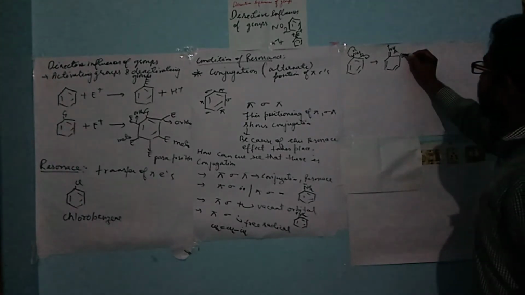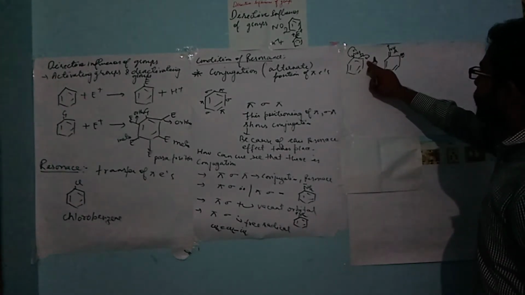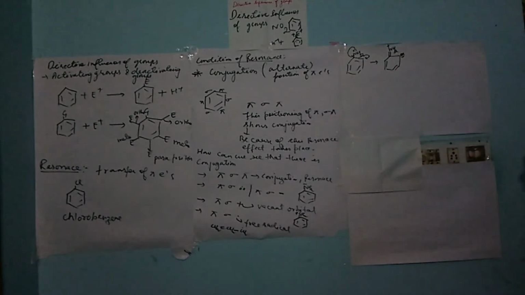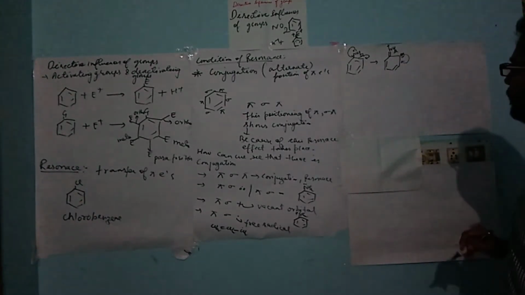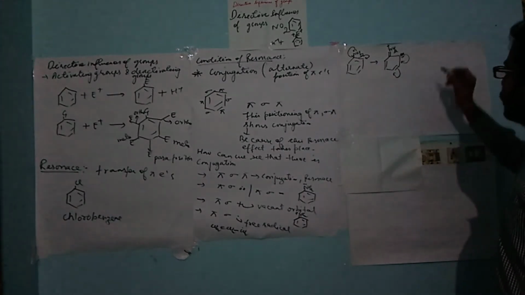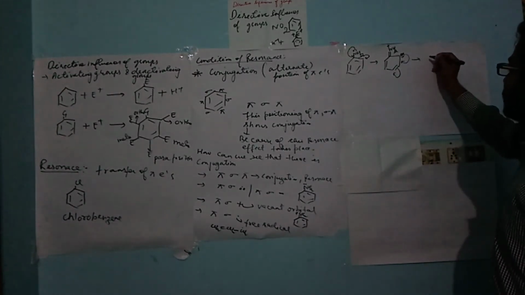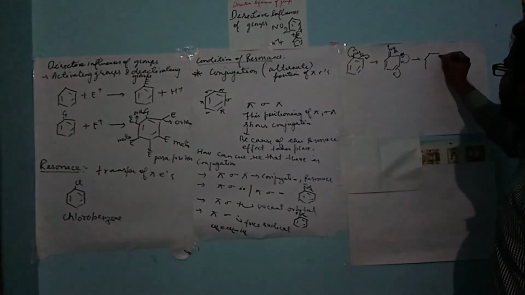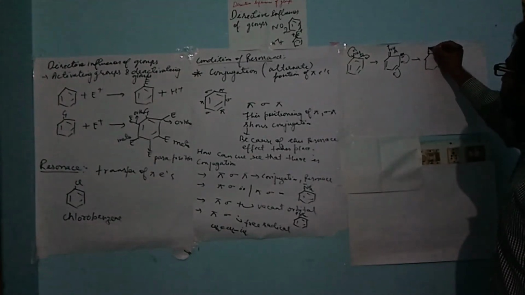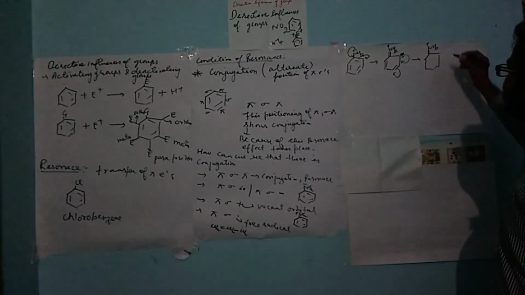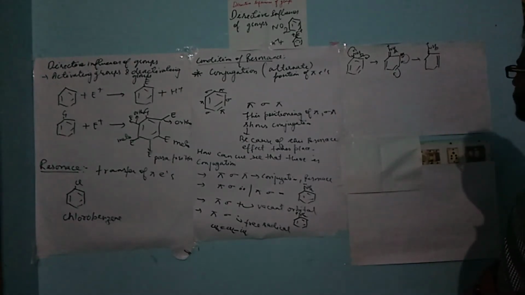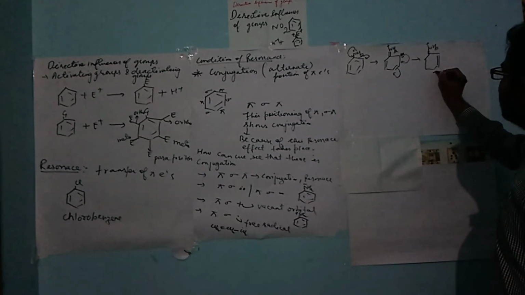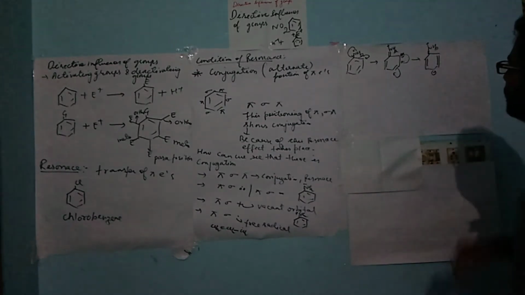Sorry, it will be a negative charge because extra electrons come over here. Now this lone pair or negative charge will shift over here and this will shift to the next position. So there is shifting of electrons, that is pi electrons. So this is NH2 plus. The bond will shift, so it will be termed as a pi bond, and here it will be a negative charge and this will be a bond.